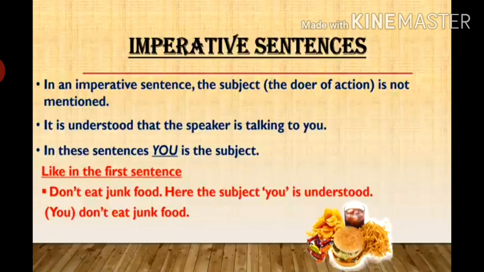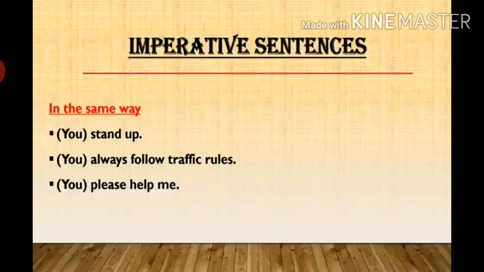So, we have to take it as it is that you is the subject in this sentence. You do not eat junk food. In the same way, for the rest of the sentences also, you is going to be the doer of action.